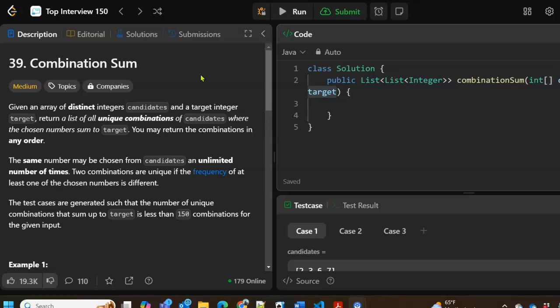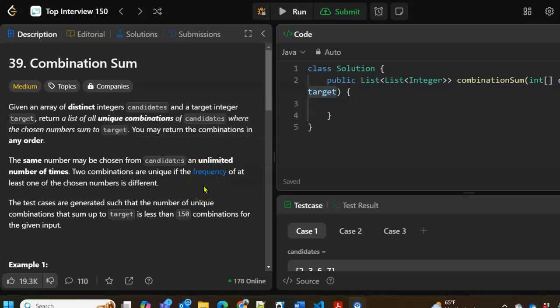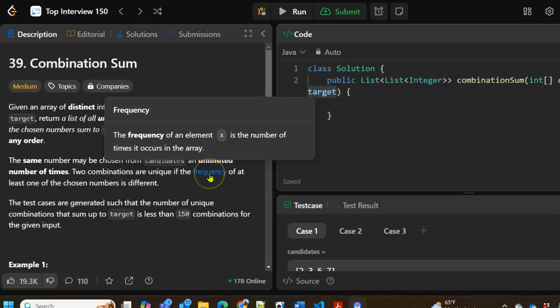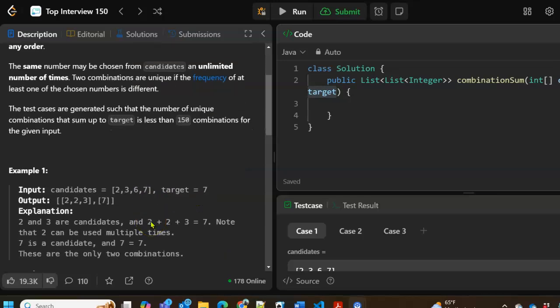Two combinations are unique if the frequency, the number of times it occurs in the array, of at least one of the chosen numbers is different. The test cases are generated such that the number of unique combinations that sum up to target is less than 150 combinations for the given input.